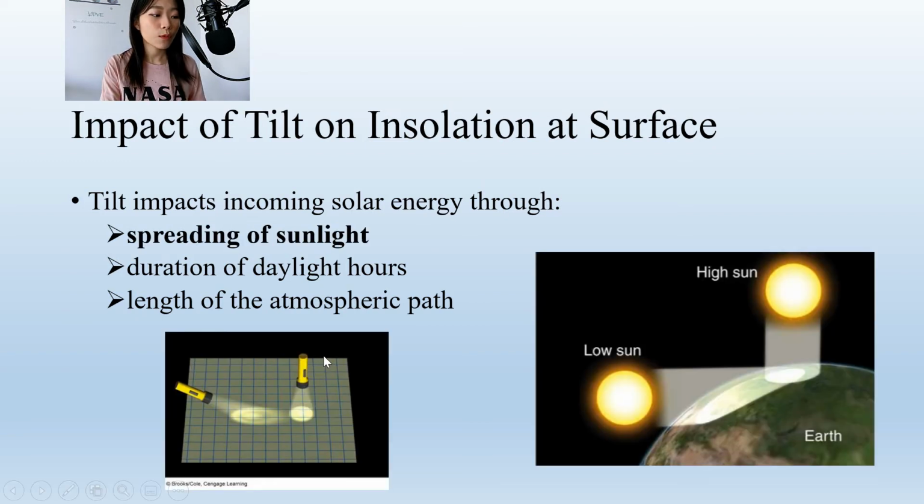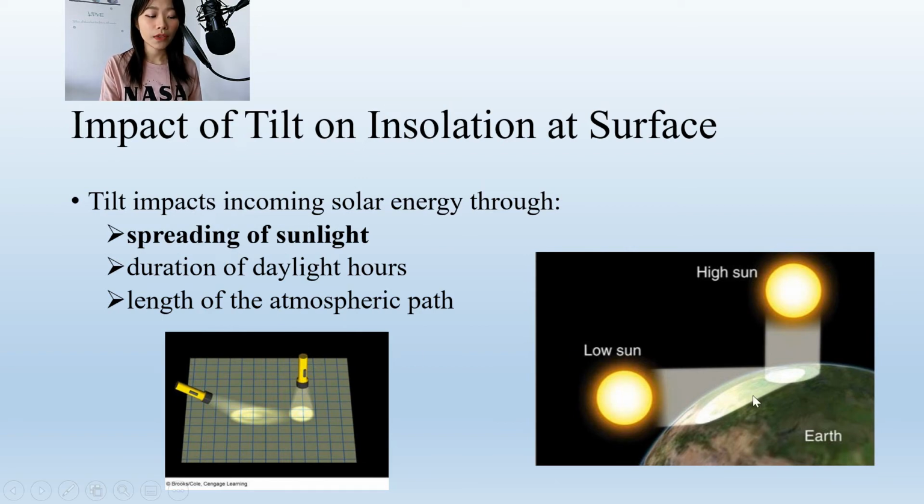An example of spreading of light is when you hold your flashlight directly downward, then the light will be really focused and really bright. However, if you tilt your flashlight and the light is spreading, then the energy has to distribute over a larger area. So the energy received per unit area would be smaller compared to if you hold your flashlight directly downward.